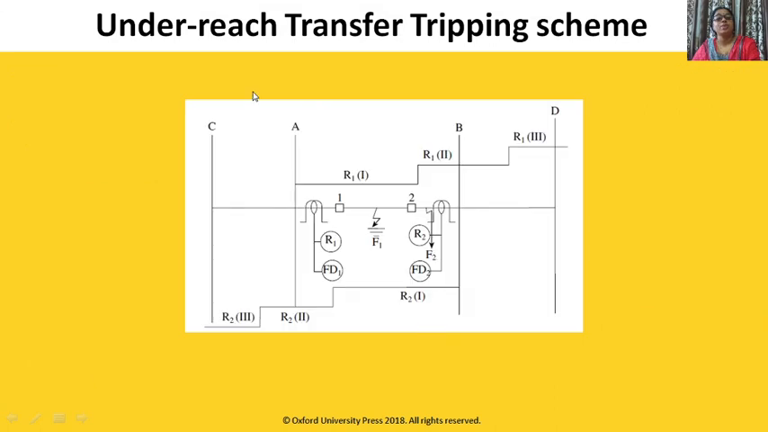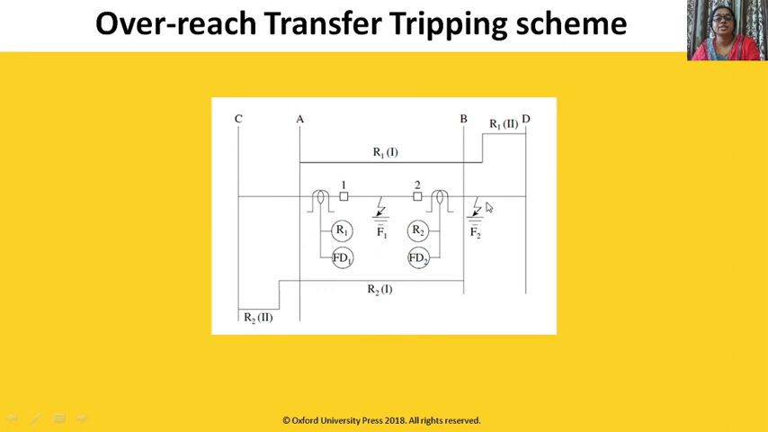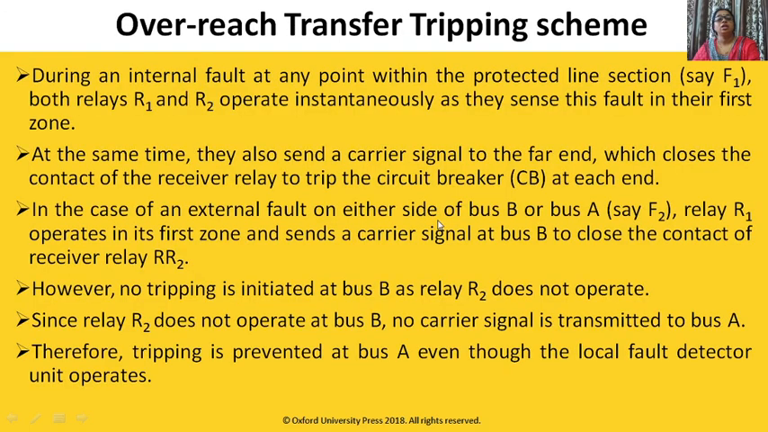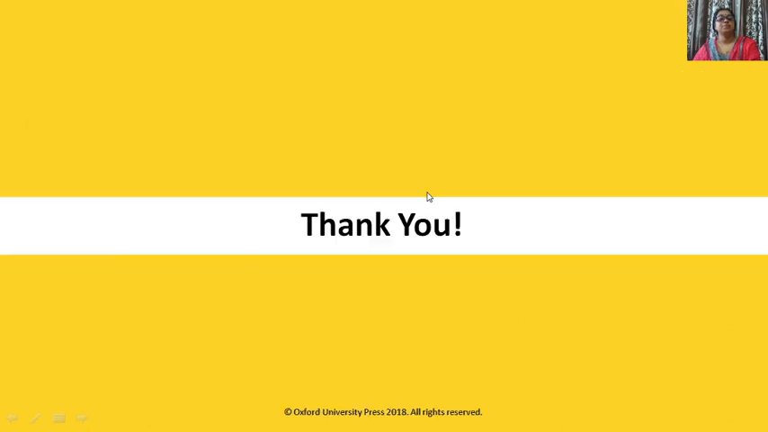While in the case of the underreach transfer tripping scheme, both relays will send a signal for a fault in this zone, that a fault has occurred in our zone, so both relays will operate. Here, for a fault outside the zone, one will send a signal while the other will not, so the relay will not operate. This is called the overreach transfer tripping scheme.